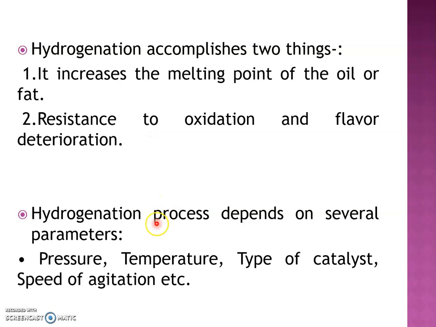Then the hydrogenation process mainly depends on these factors: the pressure, temperature, catalyst used, then speed of agitation. So hydrogenation is the process of adding hydrogen to unsaturated oil to convert it to a hard form of oil, or convert it to fat.